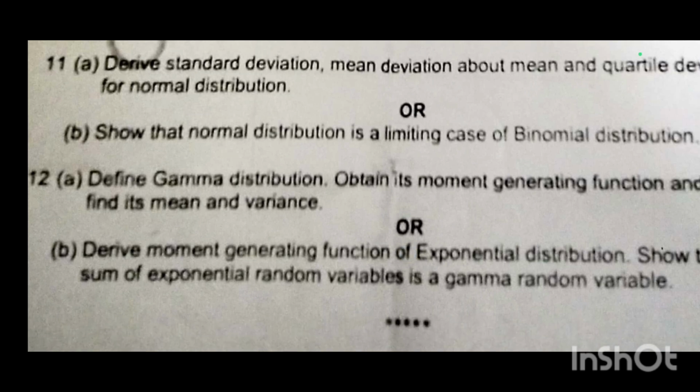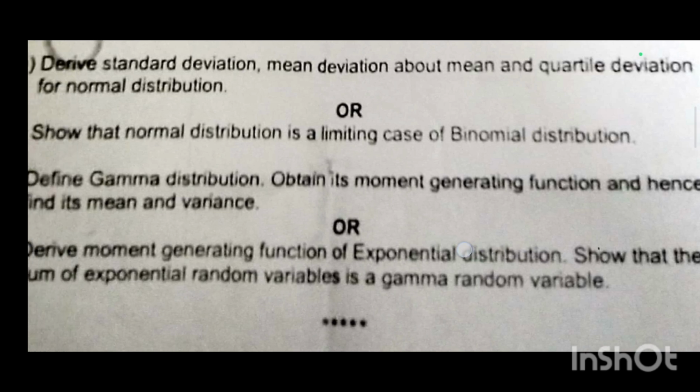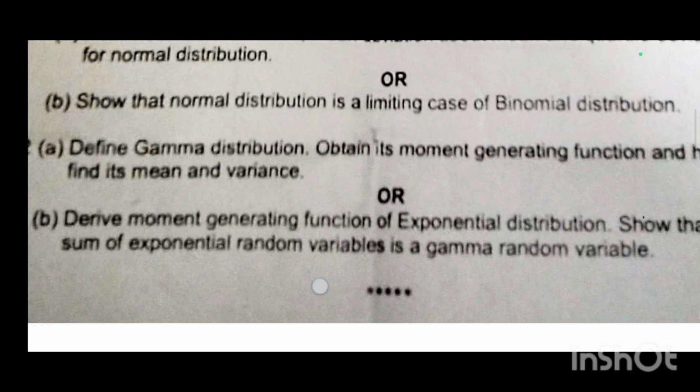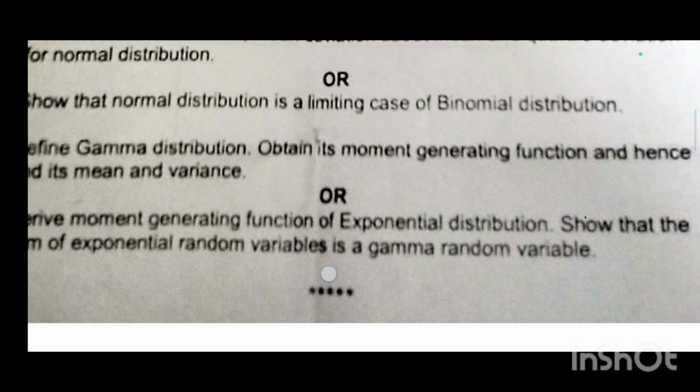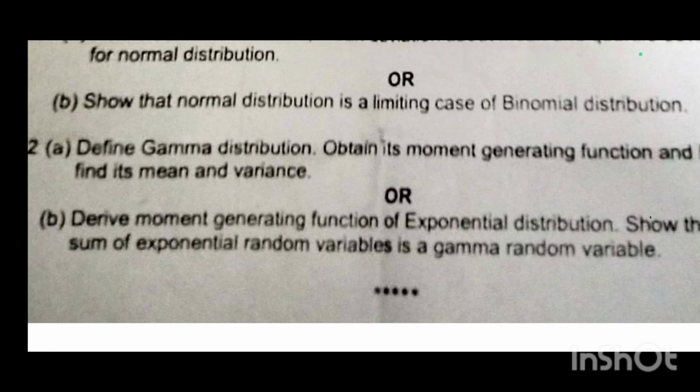Define gamma distribution, obtain its moment generating function and hence find its mean and variance. Derive the moment generating function of exponential distribution. Show that the sum of the exponential random variables is again a gamma random variable.